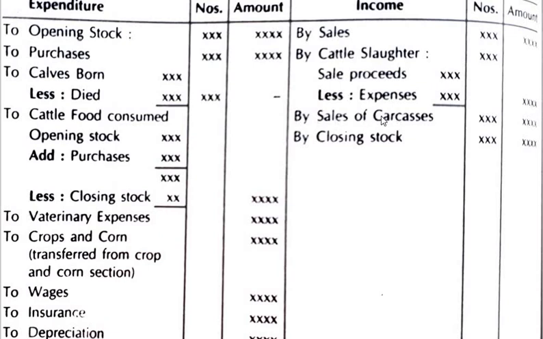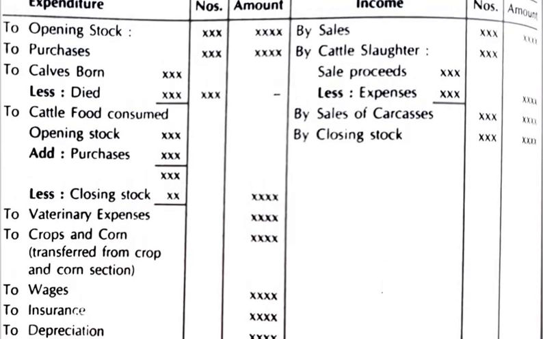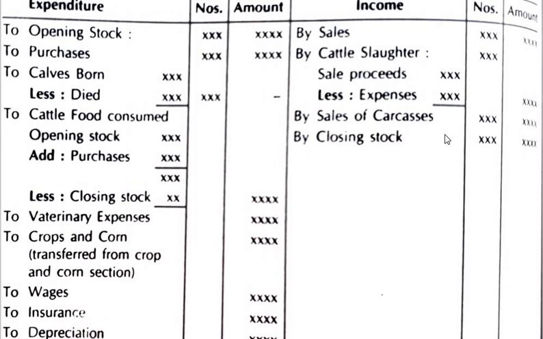Then by sales of carcasses. Now a carcass is nothing but the dead body of a cattle or any animal being sold, that is nothing but carcasses. A carcass is an animal which is dead and the body of that is being sold, that is called sales of carcasses. So that will be written here. Then by closing stock. Add the opening stock and deduct the closing stock.